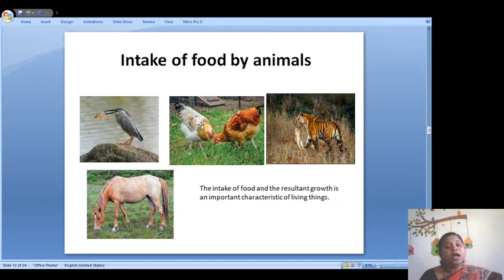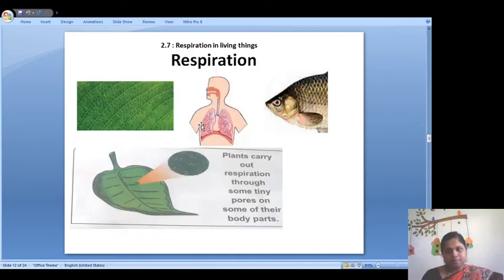Then here I have shown you some pictures. In those pictures, animals take in food which helps them to grow. So intake of food and the resultant growth is an important characteristic of living things. A bird is catching fish, hens are searching for food, a tiger has its prey in its mouth, and a horse is eating grass.